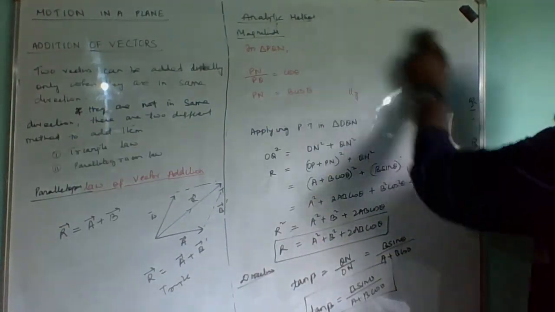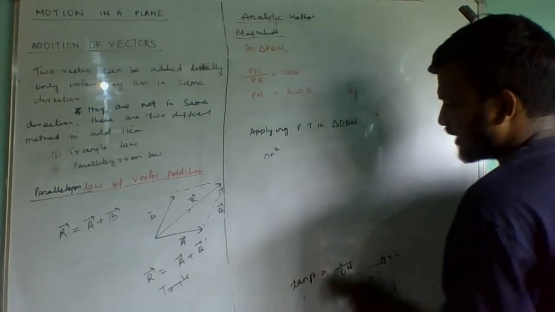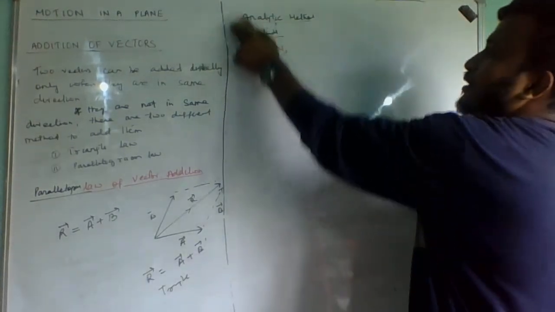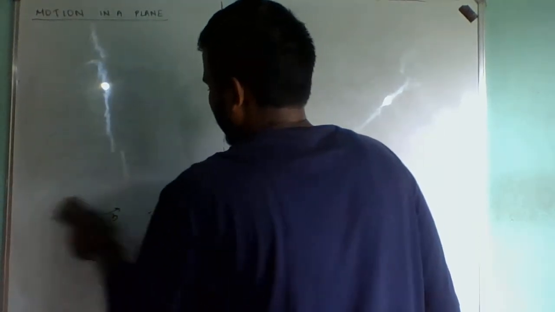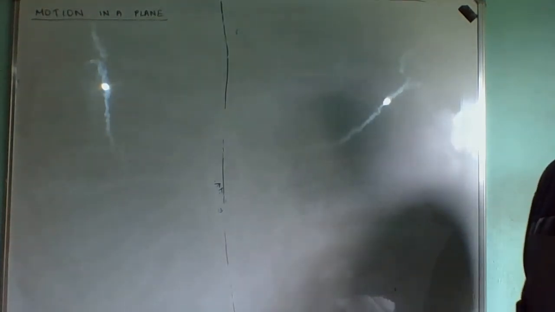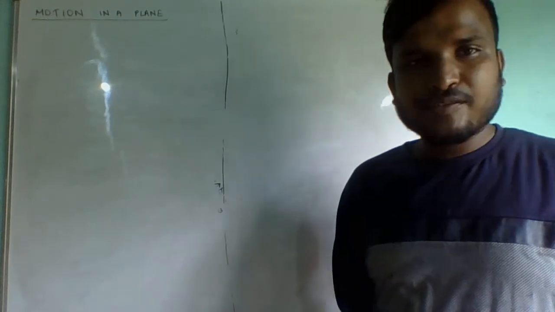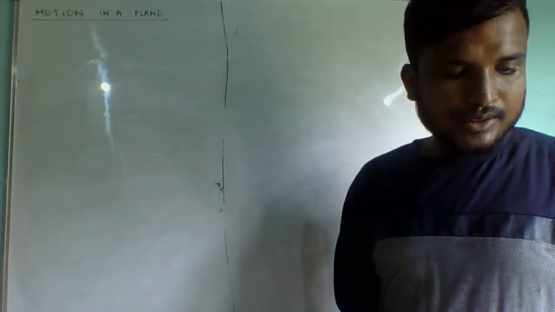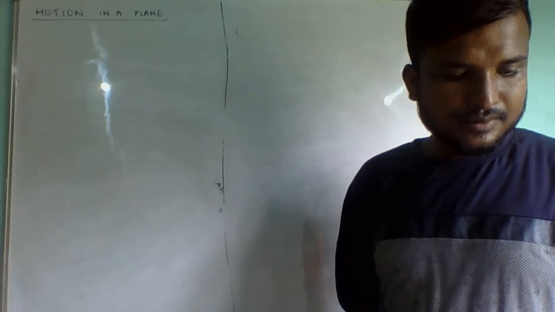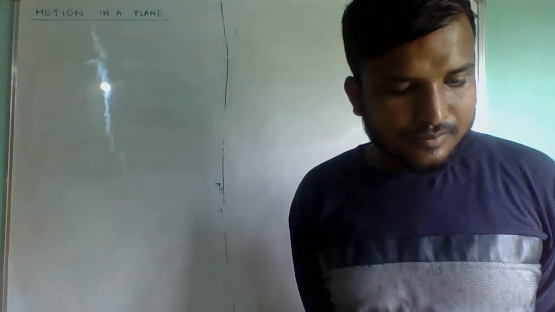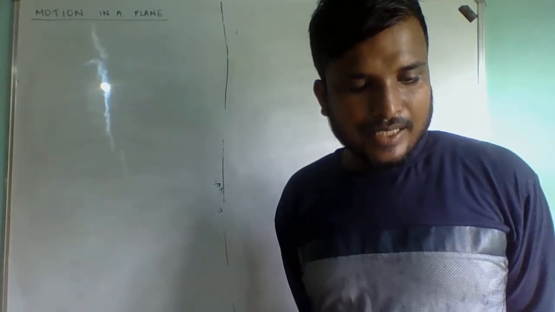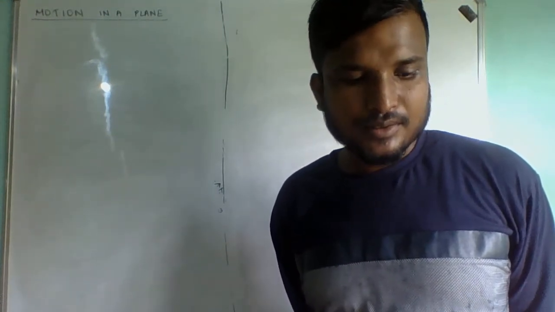Now let me give you some numericals. You try to solve them, and if you find any problem, then obviously you can comment. Two forces, 5 Newton and 7 Newton, act on a particle with an angle of 60 degrees between them. Find the resultant force. This is question number 1.